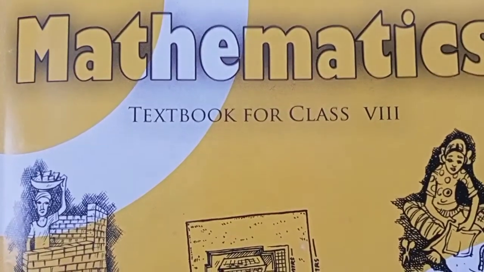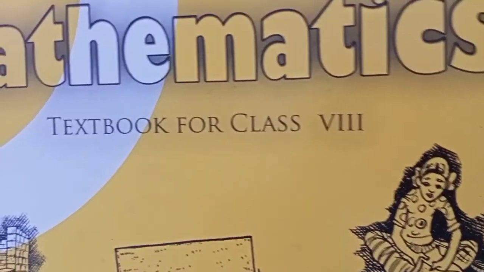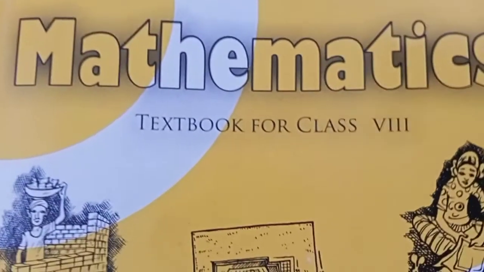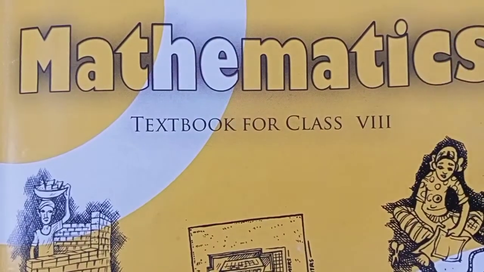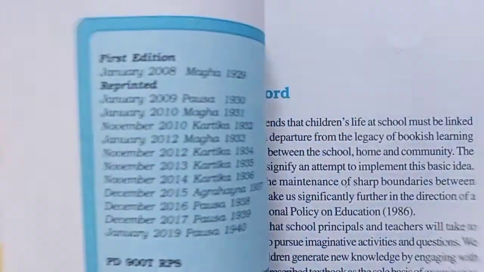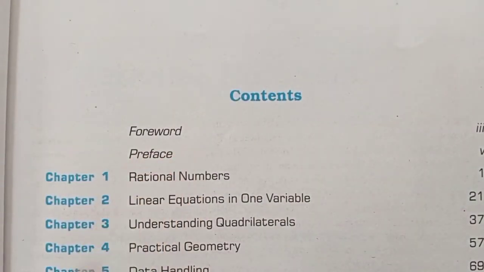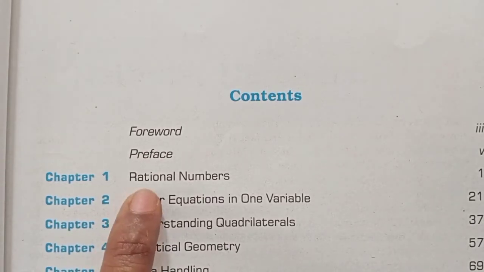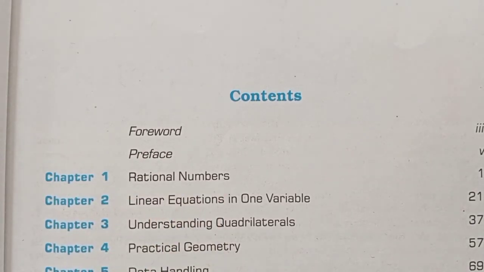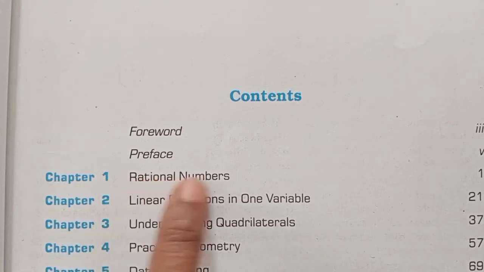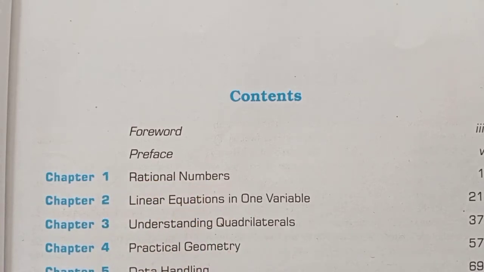Okay, children. This is your mathematics textbook for standard 8, isn't it? This is the cover page of your mathematics textbook. Let us see the contents in it. The first chapter is rational numbers. So let us start with this chapter, rational numbers.